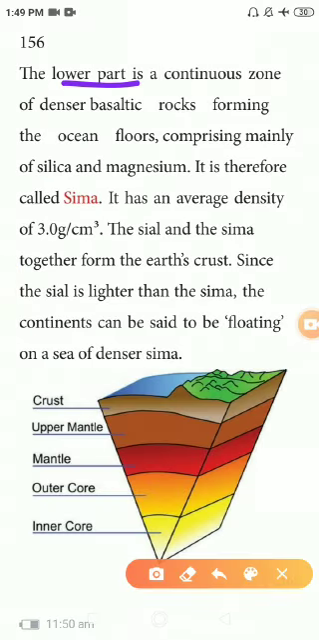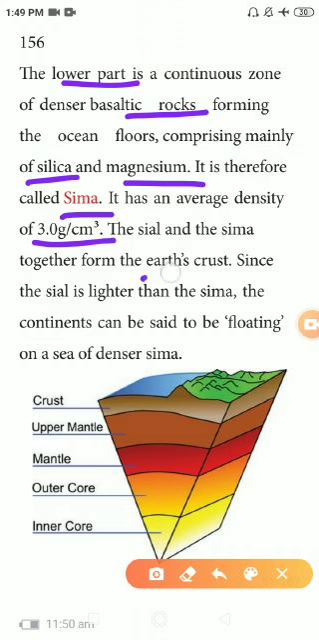Next we want to know about the oceanic crust. The lower part is a continuous zone of denser basaltic rock forming the ocean floors, comprising mainly silica and magnesium. It is therefore called Sima. It has an average density of 3.0 gram per centimeter cube. The Sial and Sima together form the earth crust. Since the Sial is lighter than Sima, the continents can be said to be floating on a sea of denser Sima. So what's given here? Another one, Sima.